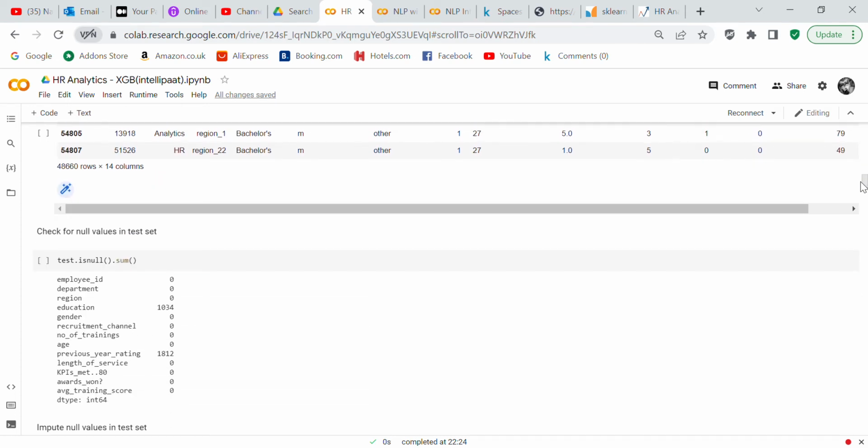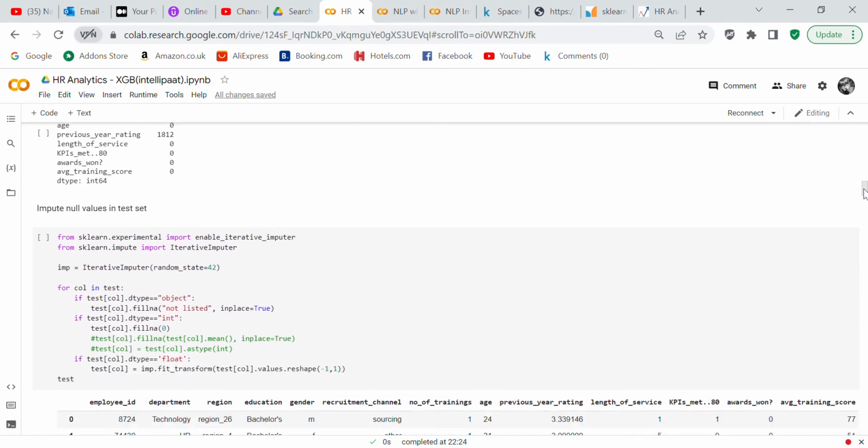Now we're going to check for null values in the test data set. So the education and the previous year rating were not filled in some of the rows. You cannot delete those rows because that's what we're going to be submitting our predictions to. So what we have to do is impute those rows.